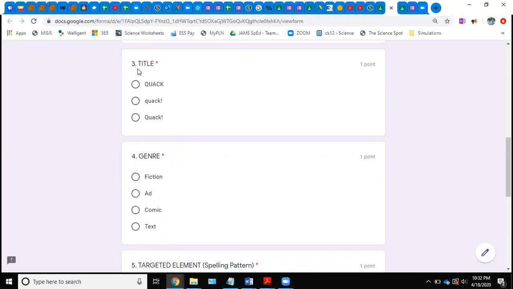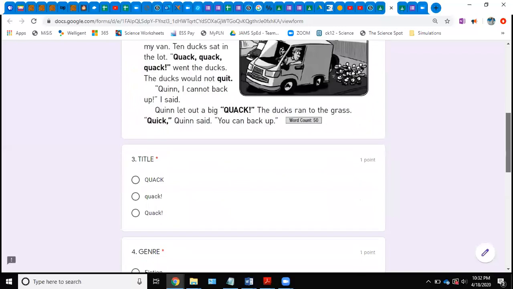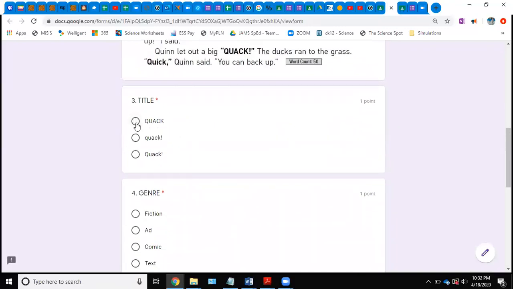The next question, number 3, asks you for the title. So what I'm checking here is, well, all of you know how to find the title, but I want to make sure that you understand how it is that we would write a title, what we capitalize, and what kind of things would we add. So you're basically choosing the right one. So you're going to click on one. I'm just going to click on the first one for all of them.